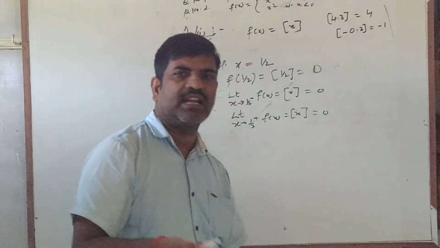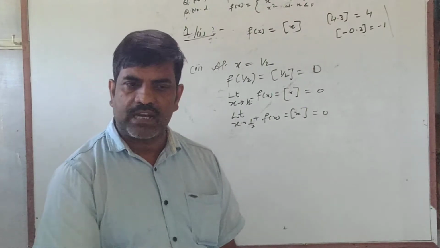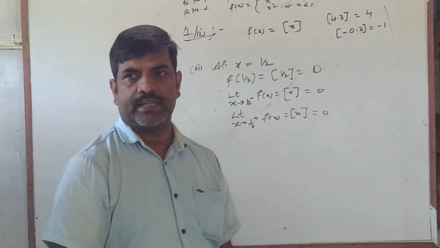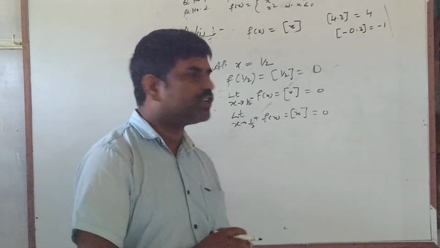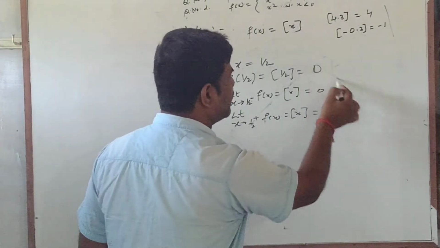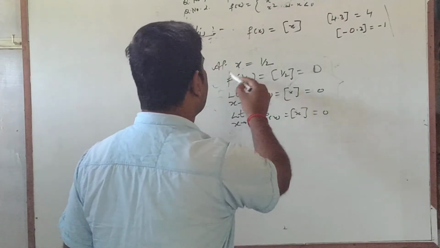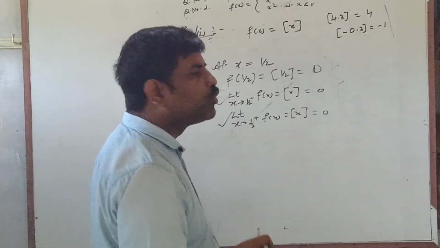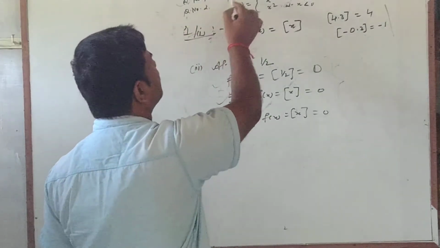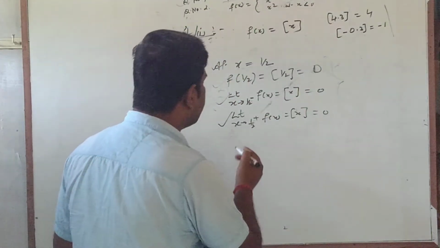Because if you take slightly more than 1 by 2 or slightly less than 1 by 2, then also it will remain lesser than 1 and more than 0, and its nearest integer will be 0 itself. So it is very obvious that the value of the function, left hand limit and right hand limit are equal. So this function f(x), the first function, is continuous at x equal to 1 by 2.